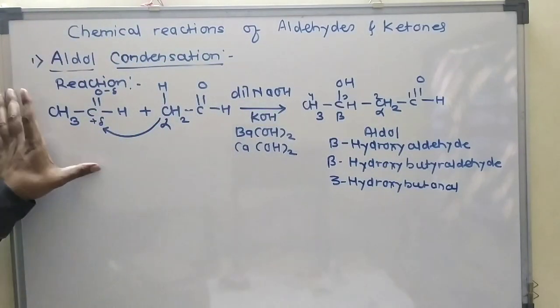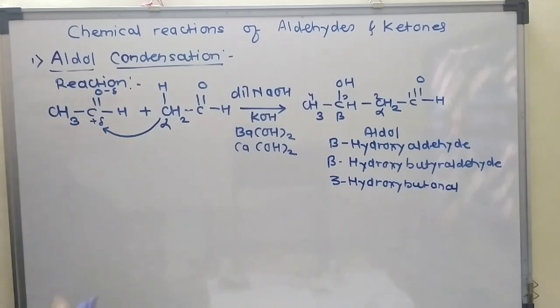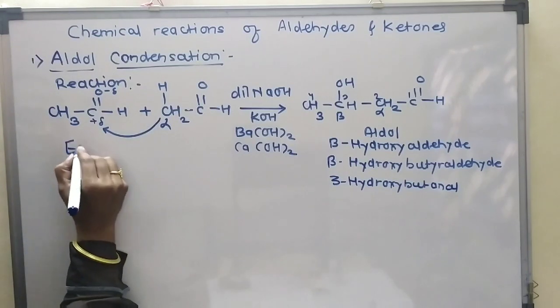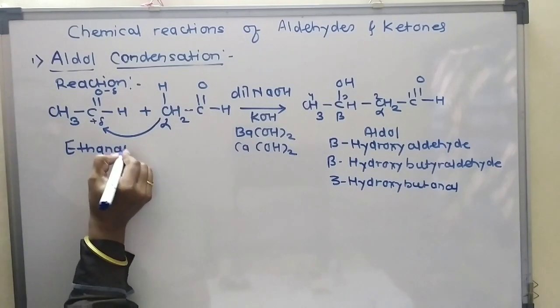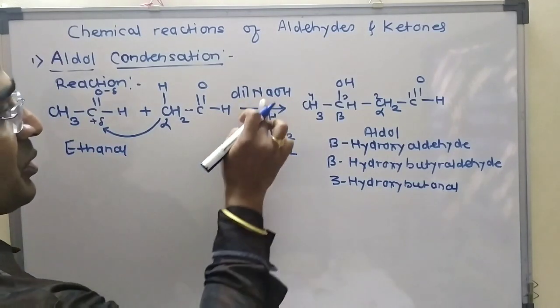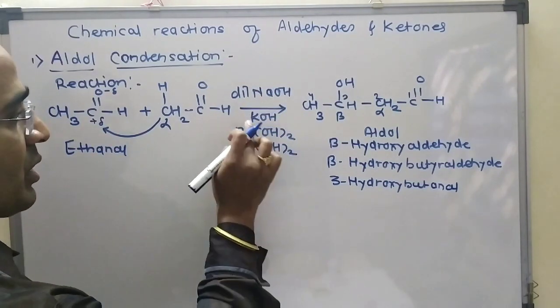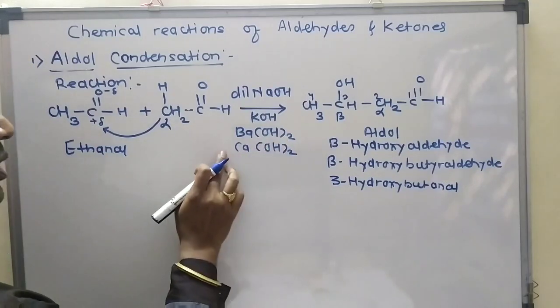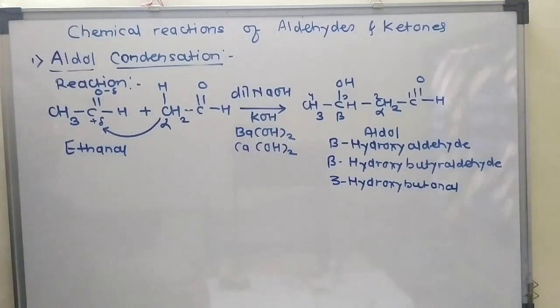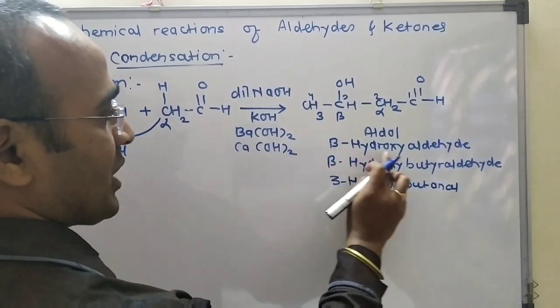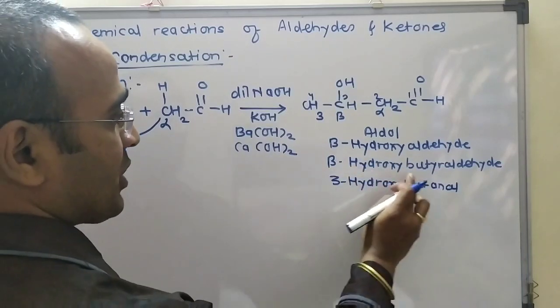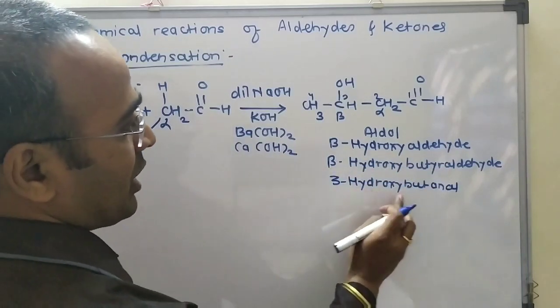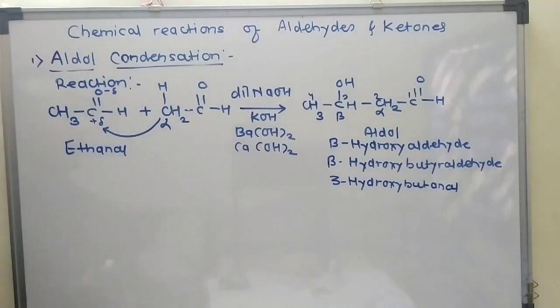In this way, in the reaction, two molecules of acetaldehyde or ethanal combine with each other in presence of bases like dilute NaOH or KOH or barium hydroxide or calcium hydroxide, and there is formation of aldol or beta hydroxyaldehyde or beta hydroxybutyraldehyde or 3-hydroxybutanal. This aldol is a highly unstable species.